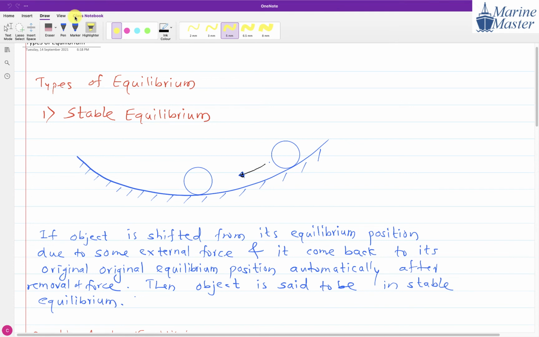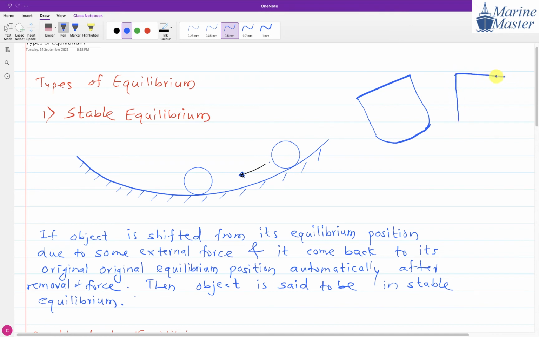Now the same scenario with the ship. Suppose we tilted the ship. Due to bad weather, there is rolling of the ship, it is going to heel. But if the ship is in stable equilibrium, then automatically the ship will get to its upright position.